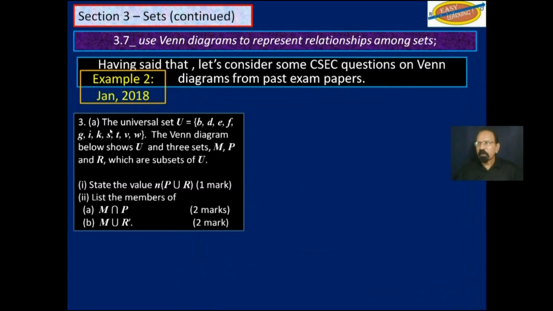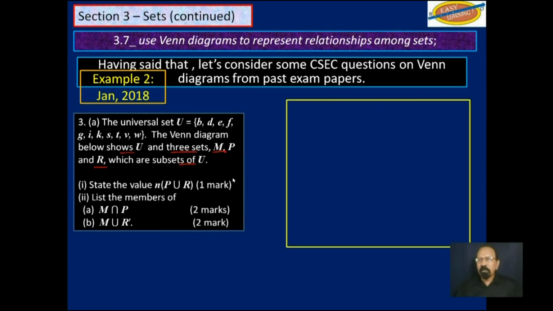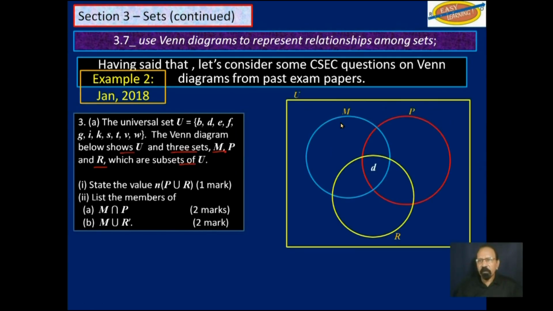This is the question. The universal set U has the members B, D, E, F, G, I, K, S, T, V, and W. The Venn diagram below shows U. Here it will show up as at right. And the 3 sets M, P, and R, which are subsets of U. So here is the Venn diagram that you were given. Okay, that is what you were given.